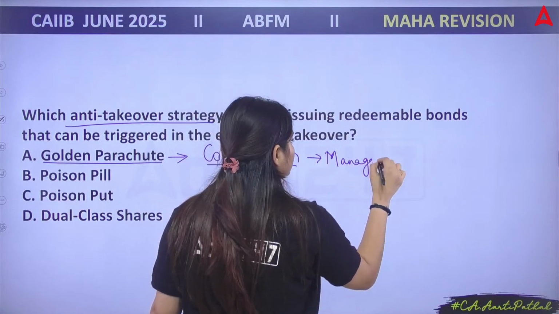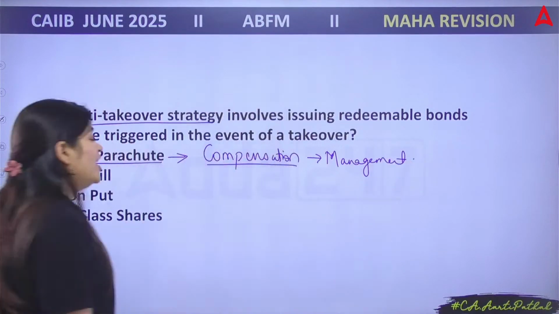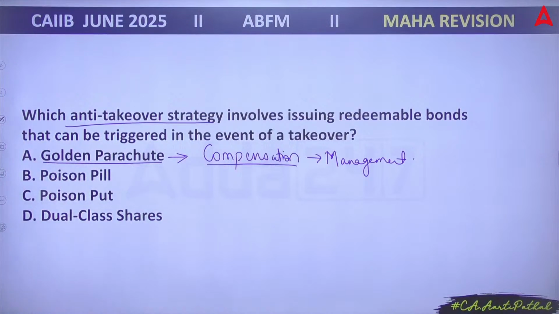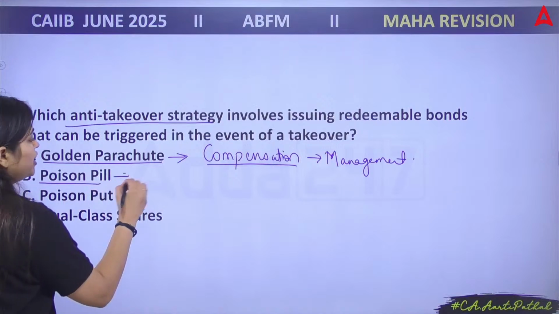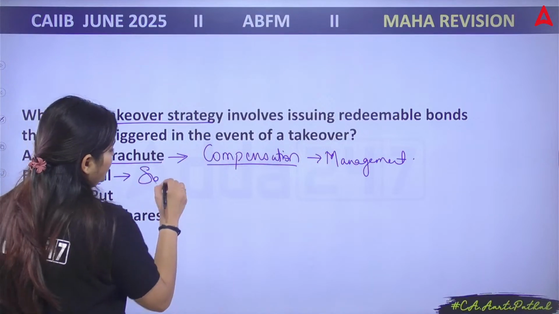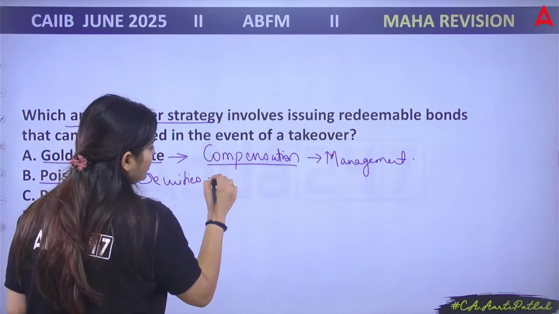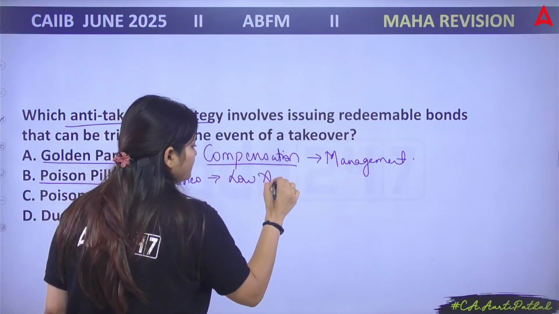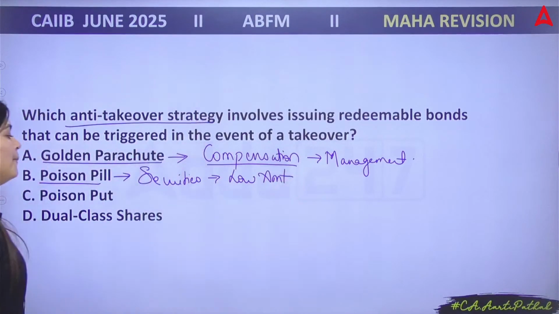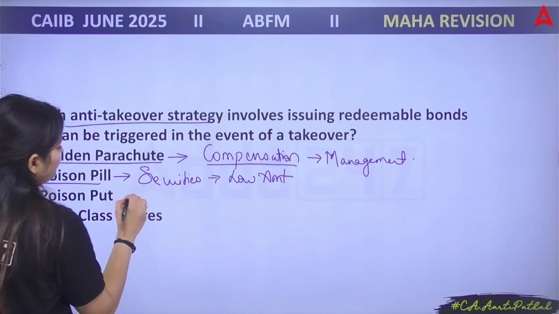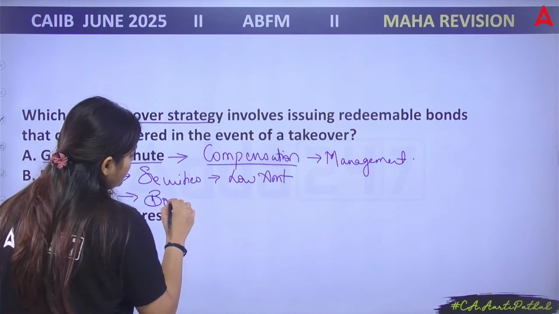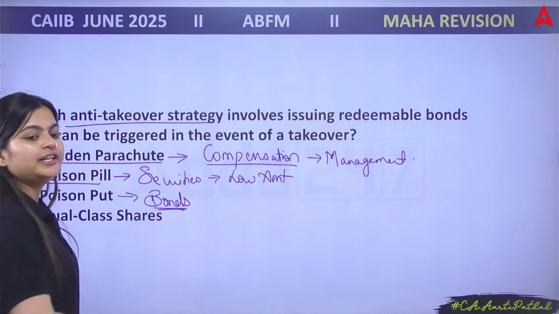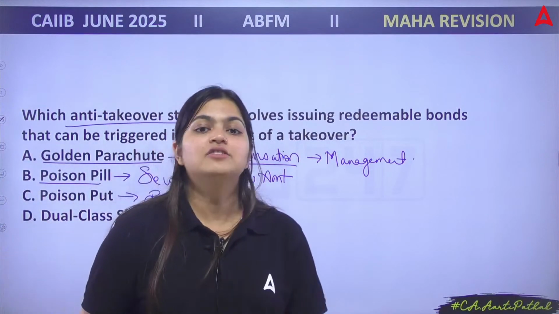Then next is your poison pill. Poison pill talks about when you are allowing existing shareholders to buy securities at a very low cost. Then poison put. In this poison put, we are issuing bonds, which you can convert into equity if there is any takeover. Correct?